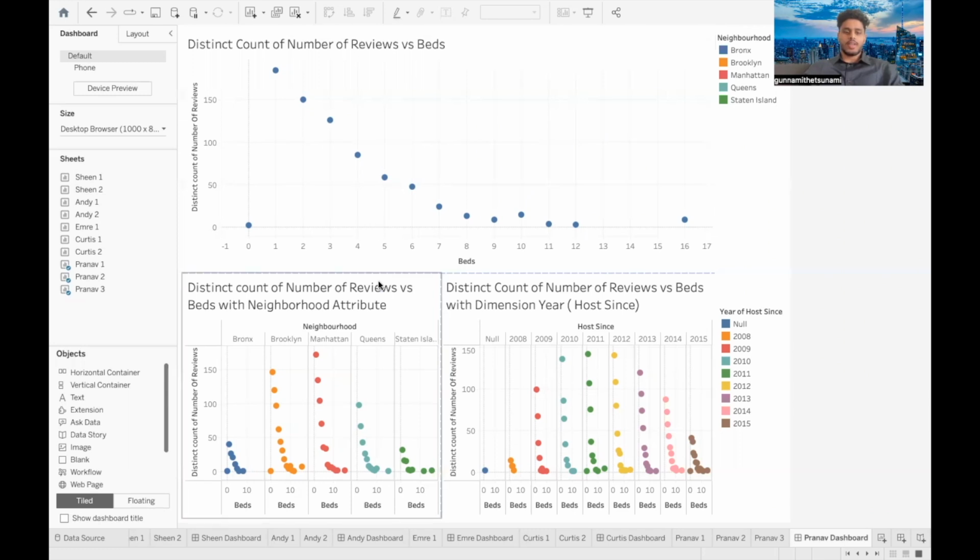We then wanted to take it a step further and see if this trend persisted with the number of years since this home has been posted, and if this trend exists in every neighborhood in New York. We did this with 2 additional graphs, with years added as a dimension and also with neighborhoods added in the other graph as an attribute. We then color coded each one just so it would be easier to see which color corresponds to which neighborhood and which year.